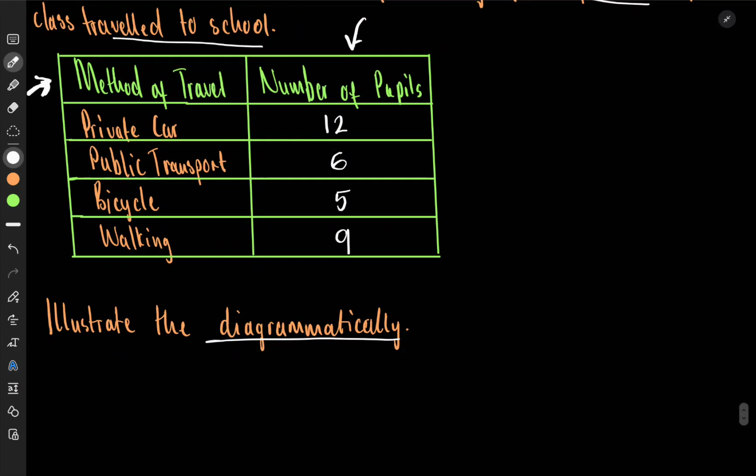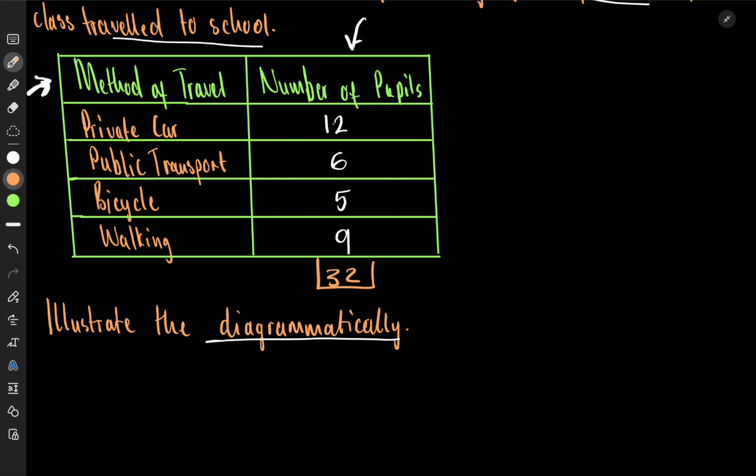So let's go ahead and make one. In this question, you can use both a pie chart and a bar chart. So we're going to start with the pie chart. The first thing you need for anything is to get the total. So it's 12 plus 6, you get 18, plus 5, you get 23, and then plus 9, you get 32. So the total is 32. Right now I have 32 students in total.